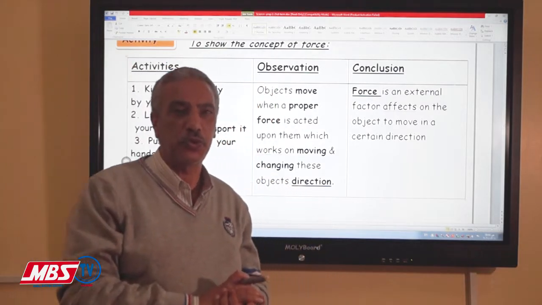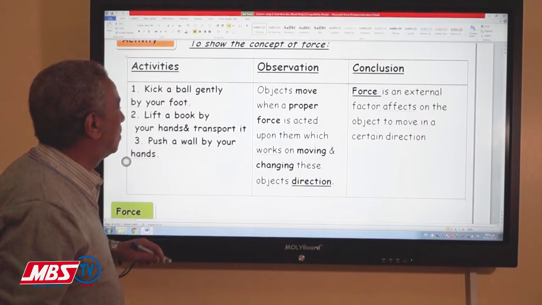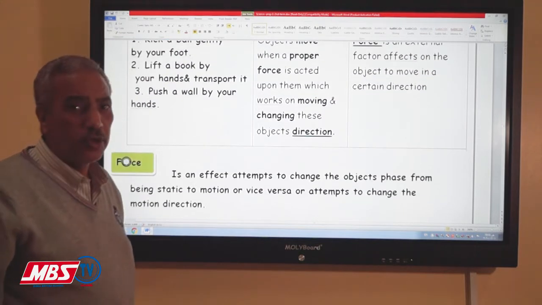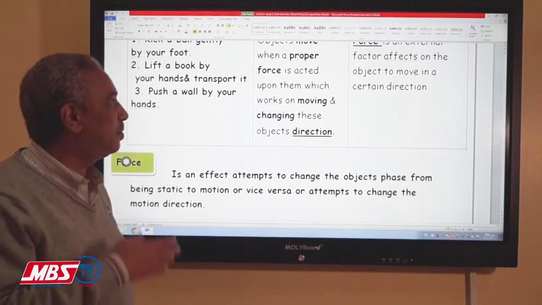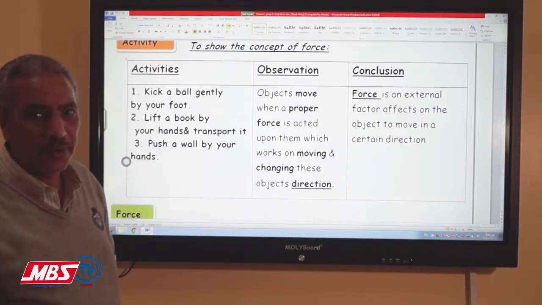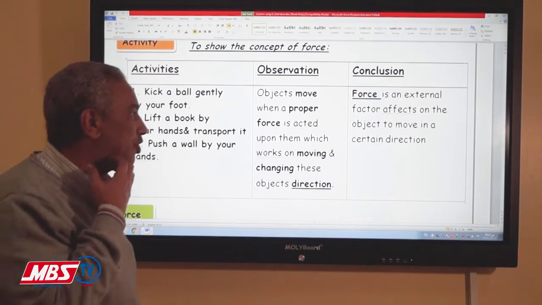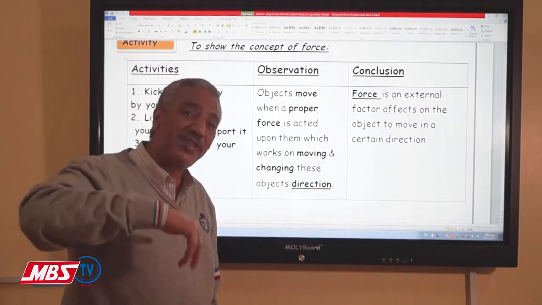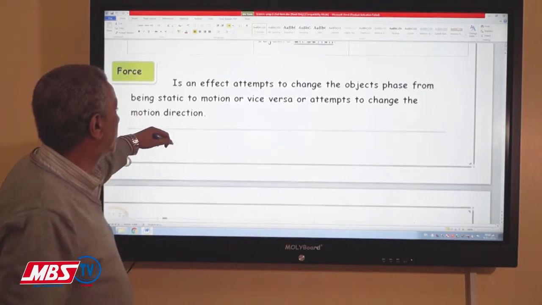This is another force. But pushing the ball will be another type, which is the improper force, because the ball, of course, will not move. That means the force is an external factor that affects different objects, causing change in its state, its direction, or state and direction together. This is the meaning of the force.